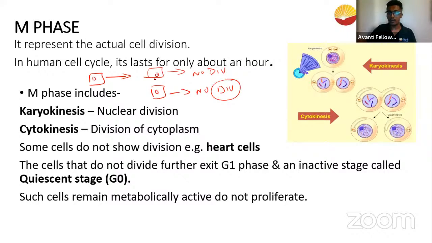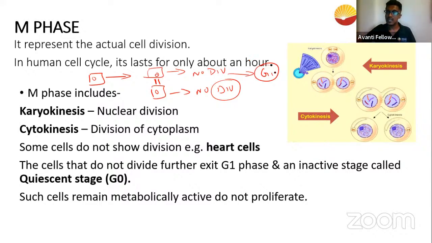Once this cell is born and it shall not divide any further, this cell has to grow itself in size and mature itself. For that, it has to go under G1 phase. The G1 phase of the non-dividing cell and the G1 phase of the dividing cell is completely different. In the G1 phase of the dividing cell, we understood that they synthesize proteins, RNA, and prepare for the DNA synthesis. Whereas the cells which do not divide any further will not have to prepare for the duplication of DNA.